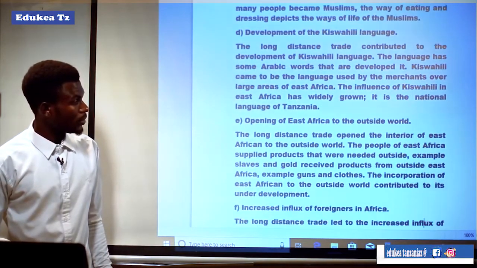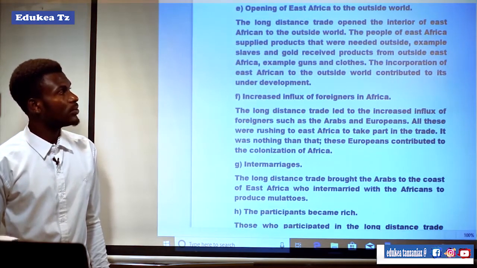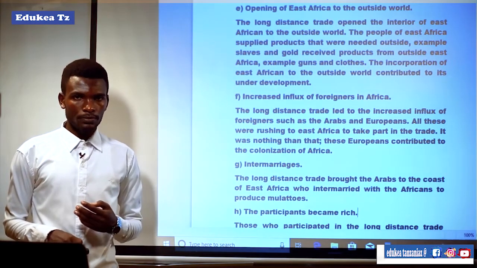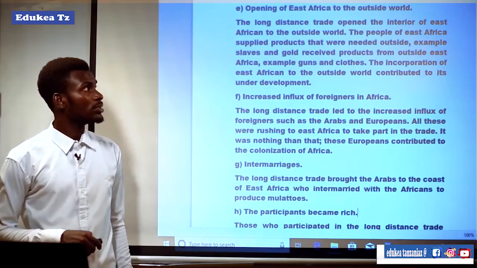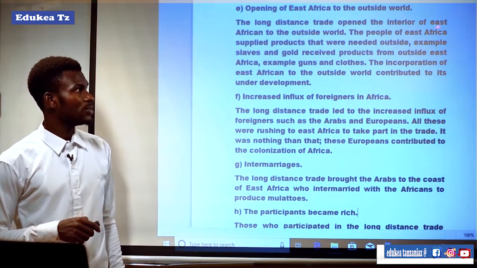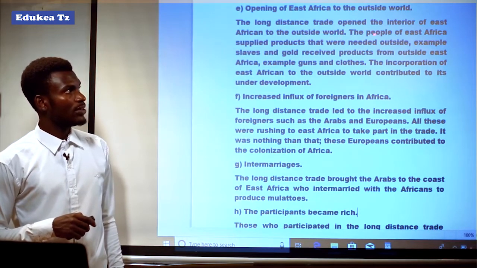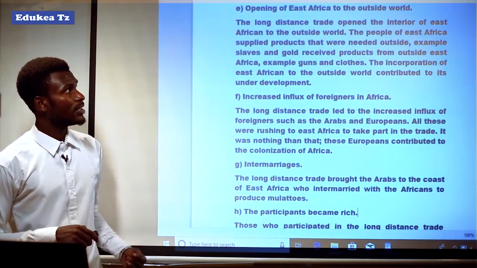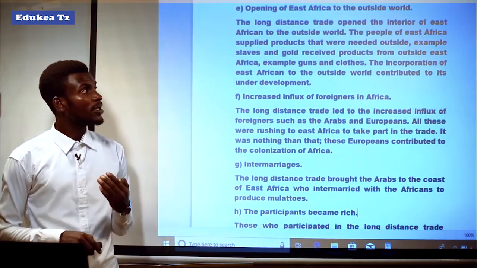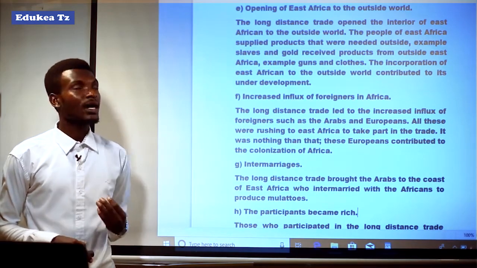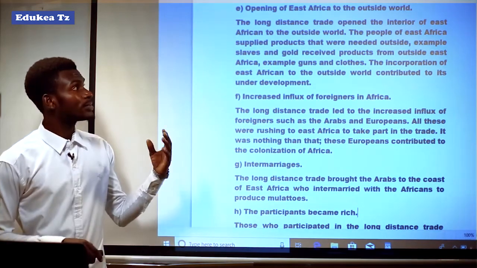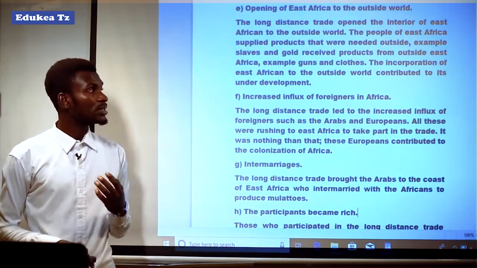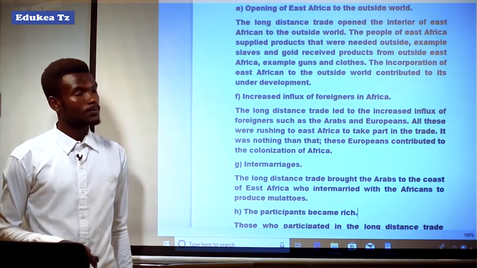Another impact was the opening of East Africa to the outside world. It means that East Africa became known or exposed to the outside world. The long distance trade opened the interior of East Africa to the outside world. The people of East Africa supplied products that were needed outside. To mean that the long distance trade played a role in opening the interior of East Africa to the external world.